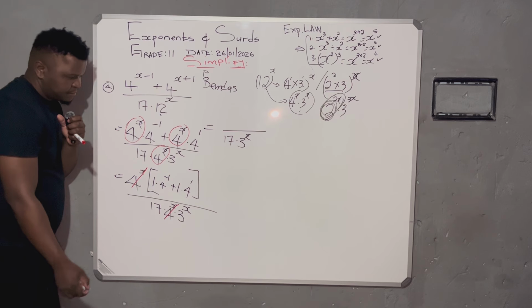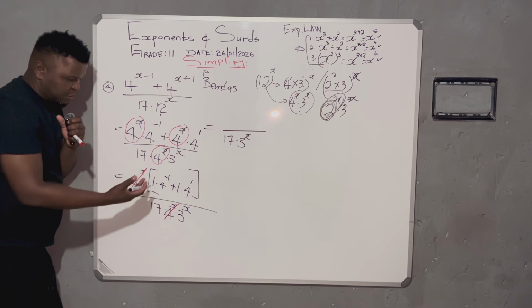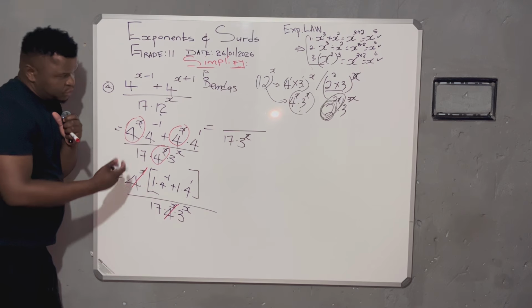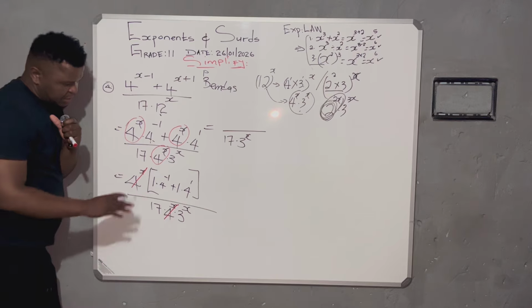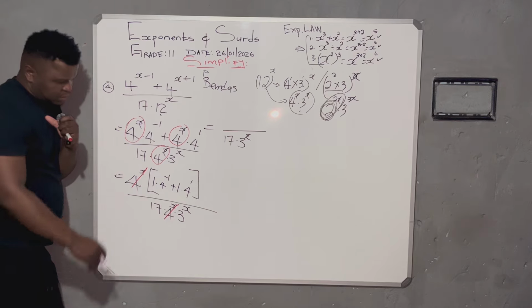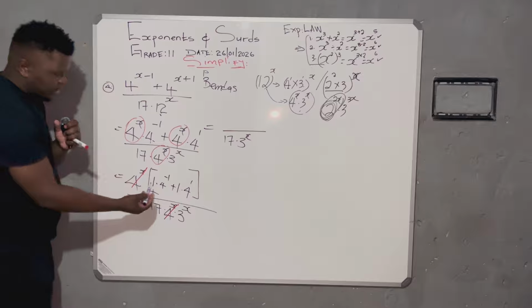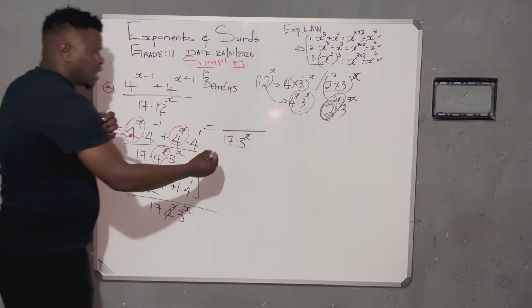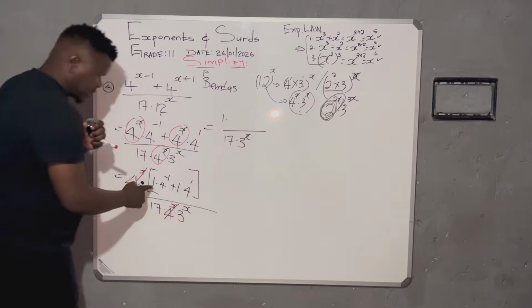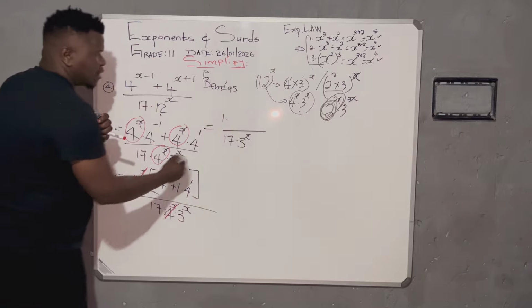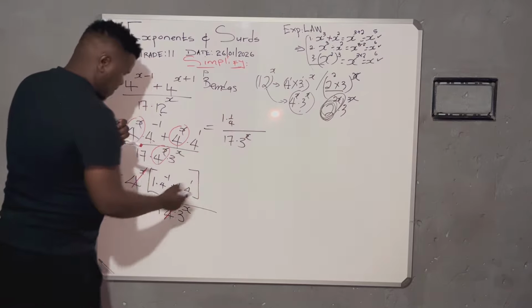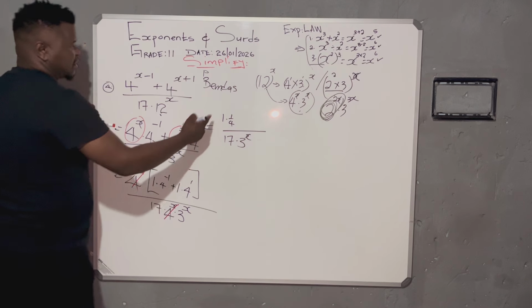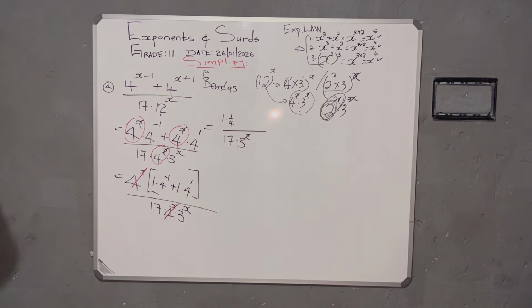No. At some point, you'll be lucky that the solution is correct. But we want you to stick to the law so that next time you find something unique, you still follow the rules. You'll never go wrong. So we know that now I must sort out this mess. 4 to the power negative 1. By now, you should know. There it's 1, remaining untouched. Then 4 to the power negative 1 is just 1 over 4. We did explain that.